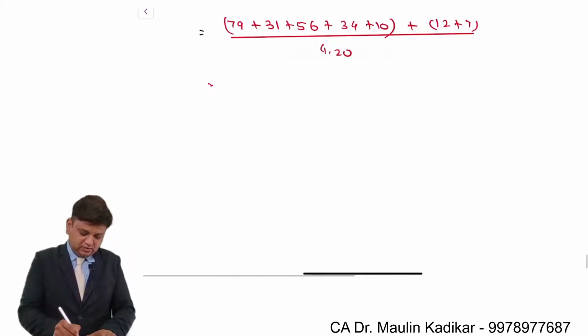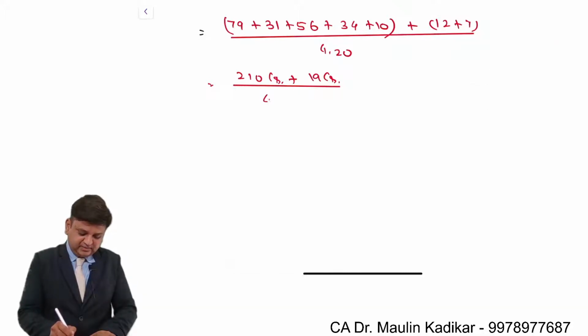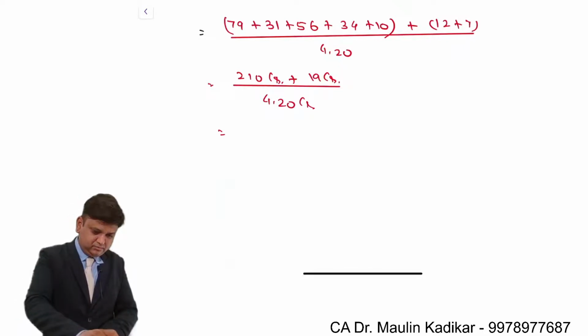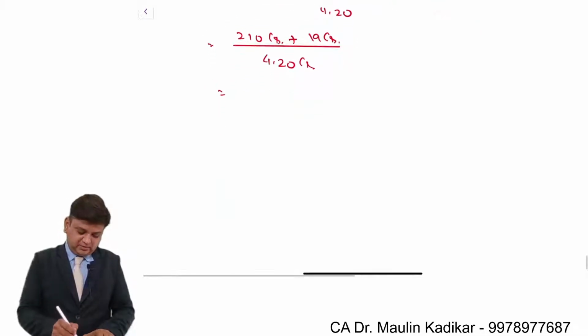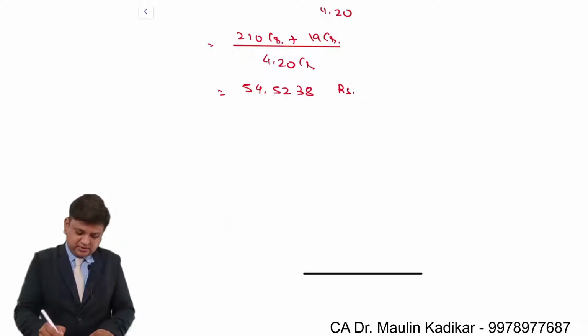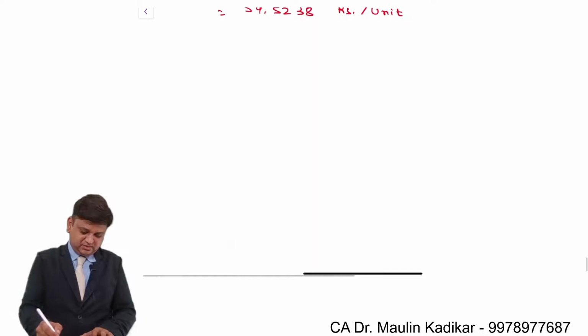So 210 crore plus 19 crore, divided by 4.2 crore. So 54.5238 rupees per unit. This is the purchase price.